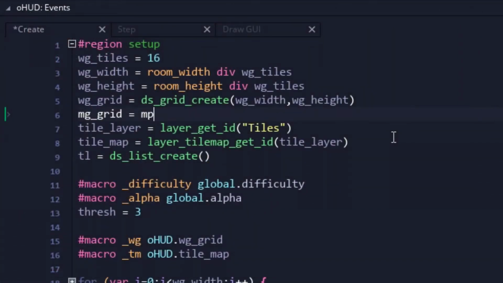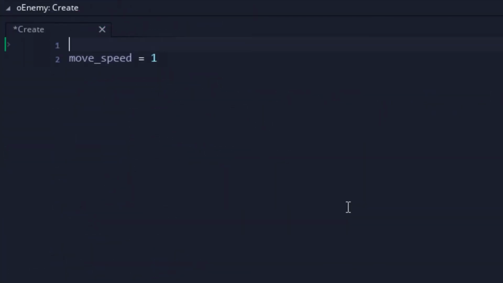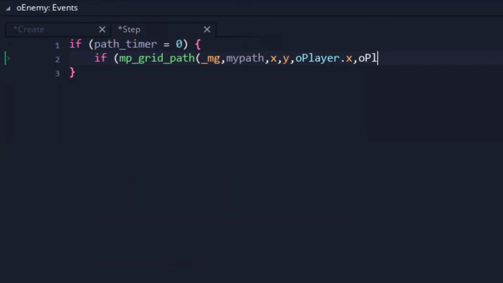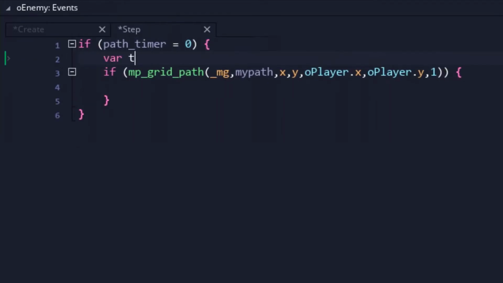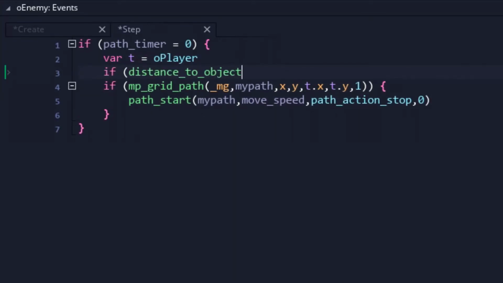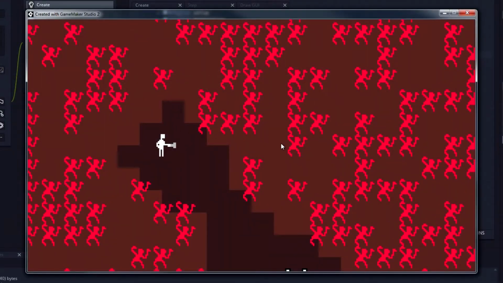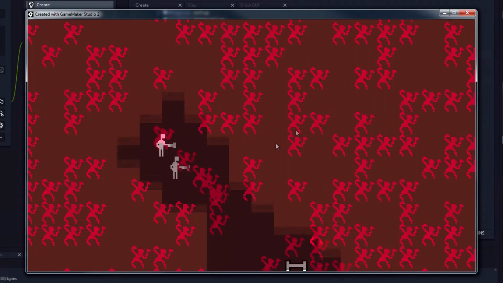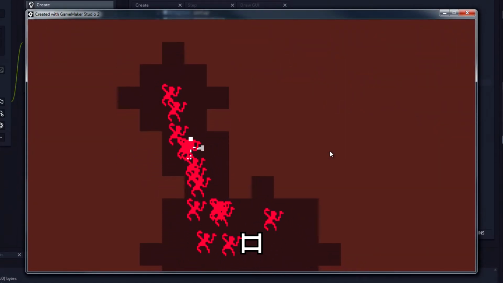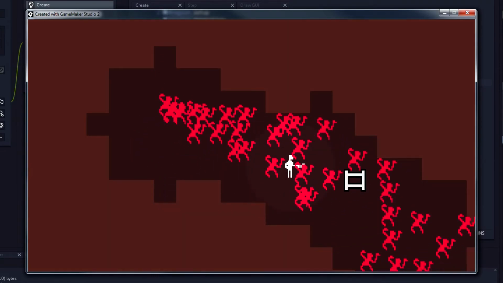A motion grid was created and wall tiles were added to contain our new enemy units to the cavernous flooring. Then in our new enemy object, a path timer was added, and in the step event, if within range of the player, the enemy would have its pathing updated, then initiated to chase down the player. Next, back in the spawn code, every floor tile was then given a chance to spawn an enemy unit. And, oh sweet Jesus, that was the wrong tile type. One tweak later and, well, the results were just as terrifying. Now, despite the horrifying numbers, for now it was back to the code for more tweaking.